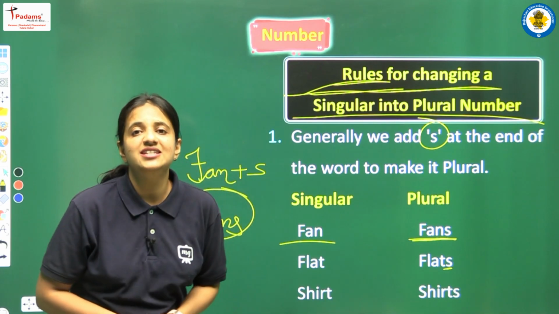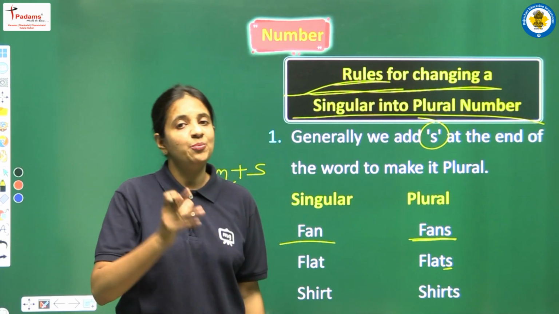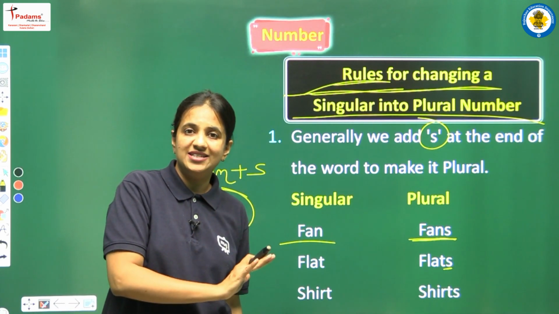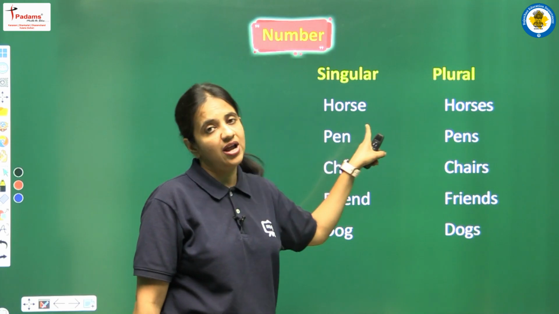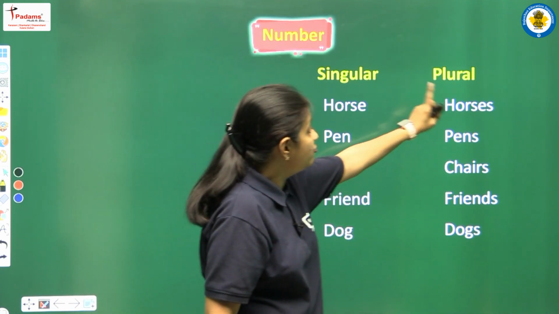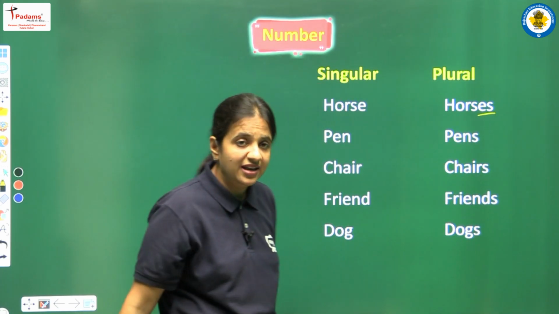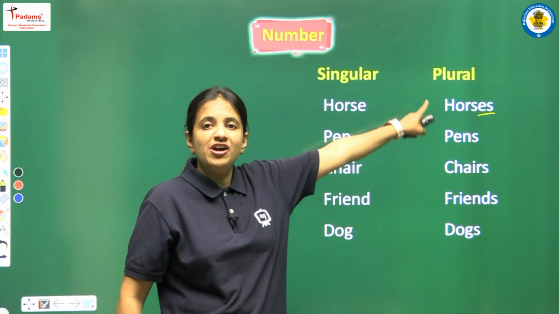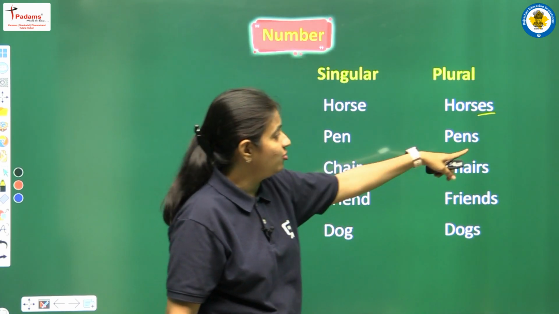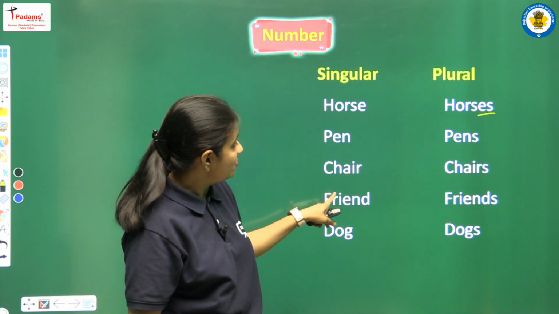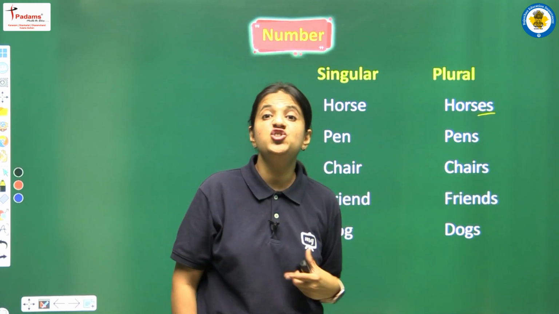So one more time I am summarizing this first rule. According to this rule, we have to add s at the end of the spelling to make the singular nouns into plural ones. Okay, now we have some more examples. Here we have horse. Now we are talking about one single horse, but we have to convert it into plural. So we add s at the end of the spelling. So here we have horses. Now we are talking about more than one horse. Now we have pen. So yes, we have to add s at the end of the spelling. Similarly, we have chair. This is one single chair, and now the plural form is chairs.